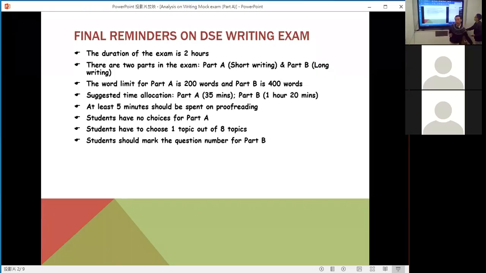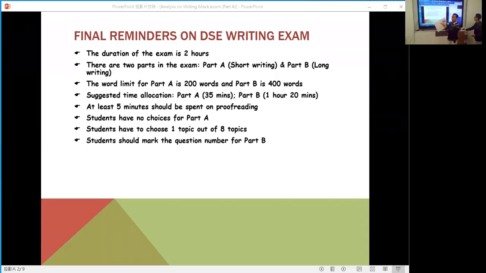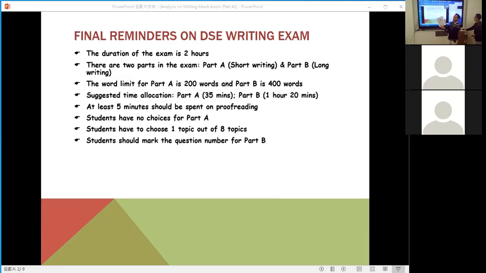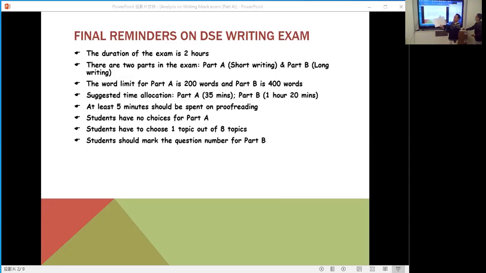It's very important. Next, remember you have no choice in part A. You must answer it. But for part B, you just choose one topic only. And remember that you need to mark the question number. Students forgot to mark the question number in the exam paper last year. In the examination, you receive just one question and answer book with part A and part B. For part A, you have no choice. You must write.